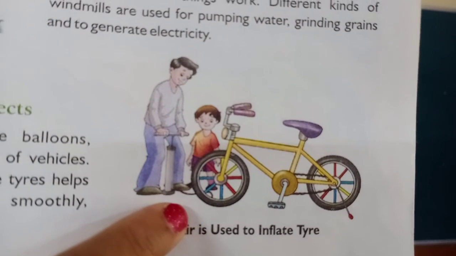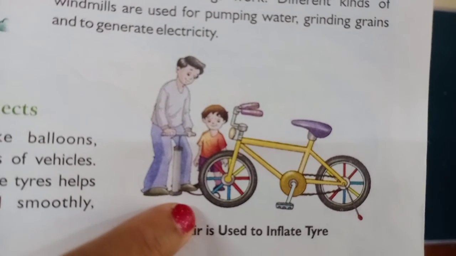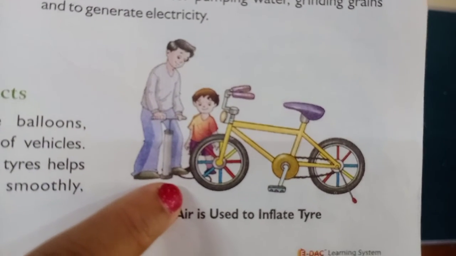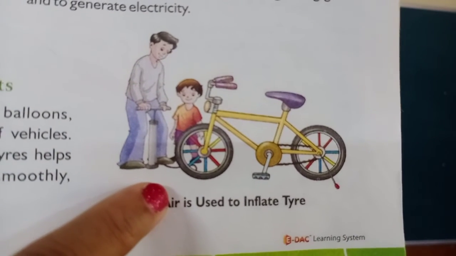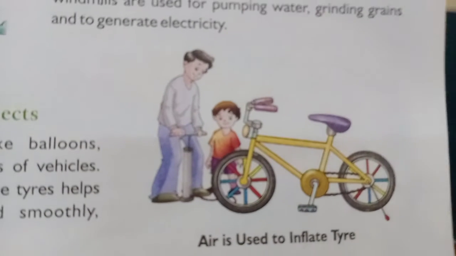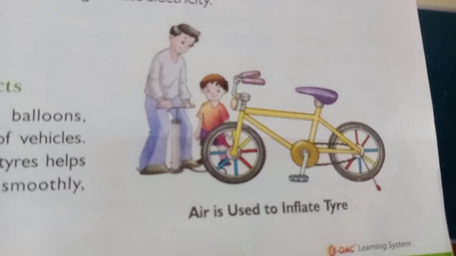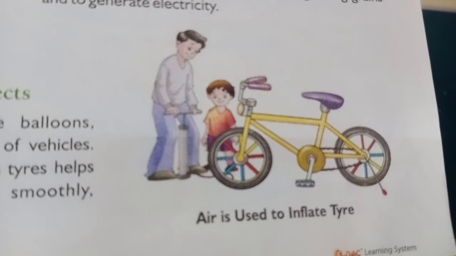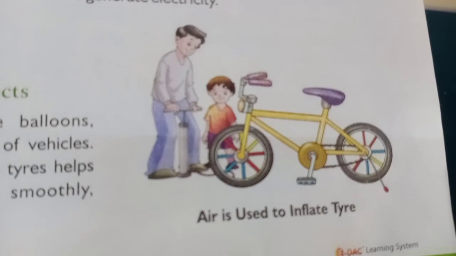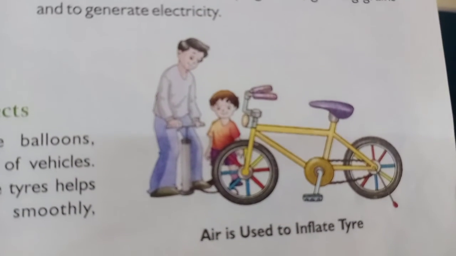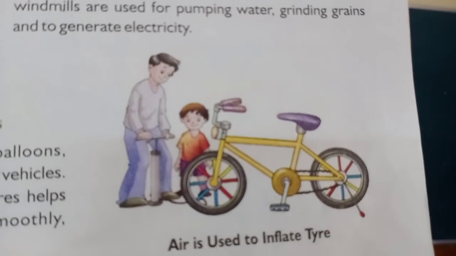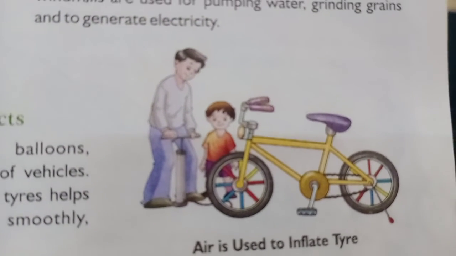Okay, it may be a football or a basketball or balloons. How are they doing it? We are blowing air into the tires, footballs, basketballs, so that the balls become very tight and we are able to play with the balls, or we are able to run on the road on the vehicles. That is, air is used to inflate the objects.